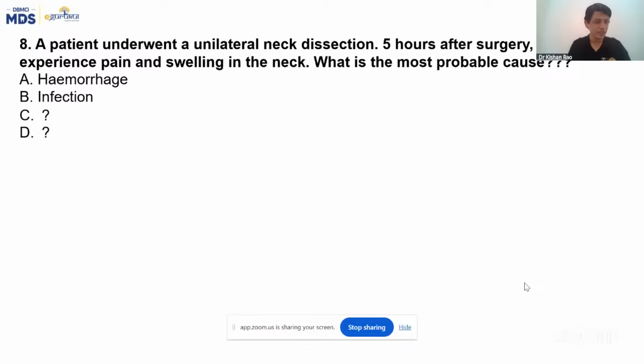If it was mentioned that the patient is having breathlessness or stridor, then it is suggestive of airway compromise, maybe again because of the hematoma only. But in the question, as I have given, the patient is having only pain and swelling. It's suggestive of a tense hematoma because of reactionary hemorrhage.